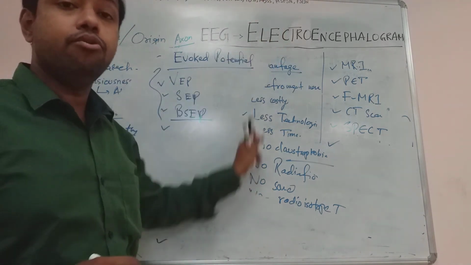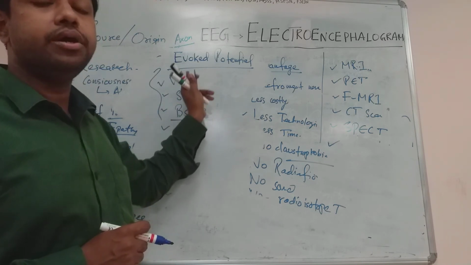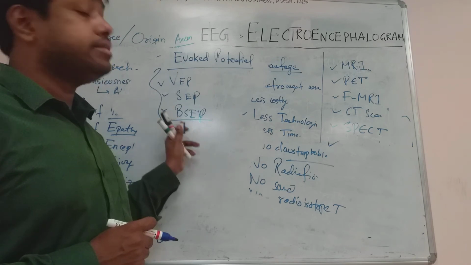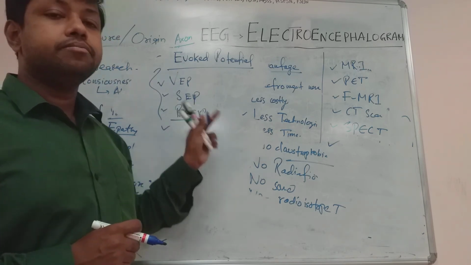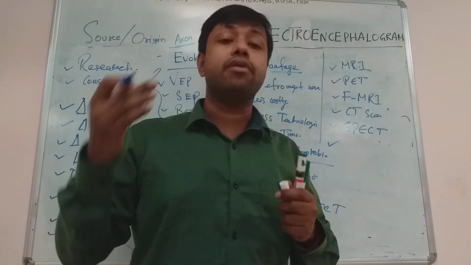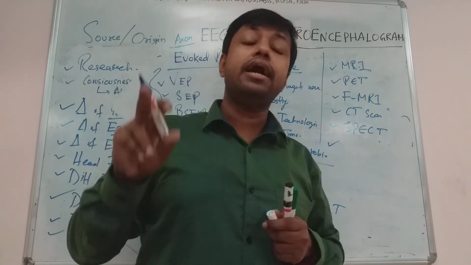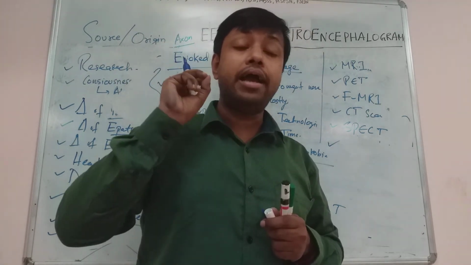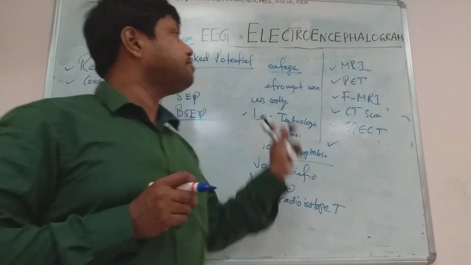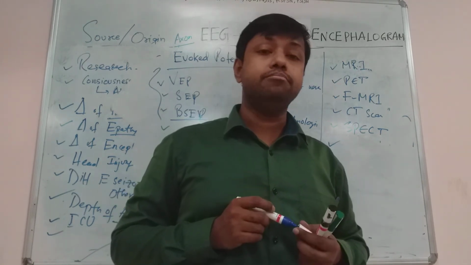It has been developed to study visual evoked potential, sensory evoked potential, then brainstem evoked potential. These are the concepts of evoked potential, which is nothing but a derivative of electroencephalogram, where electrical activity of the surface neurons is studied by artificially stimulating the particular sensory pathway. So this concept is known as evoked potential.